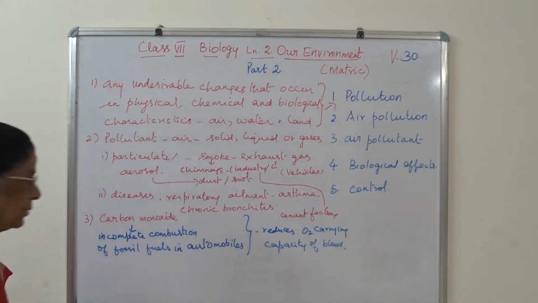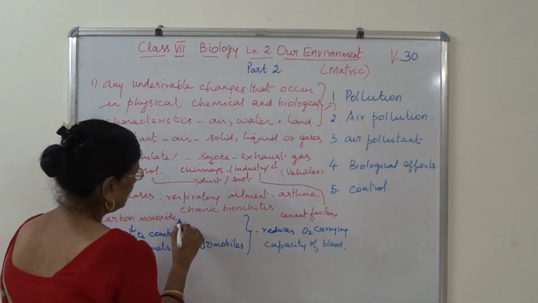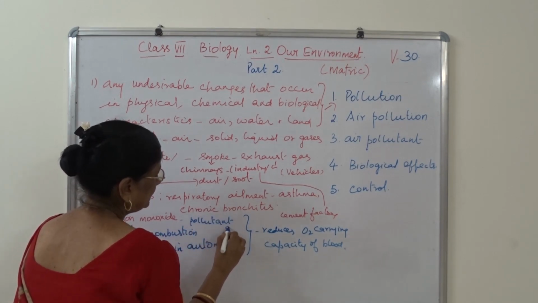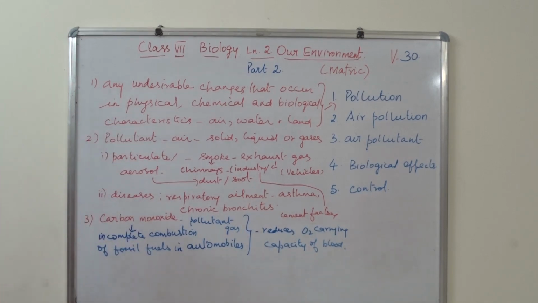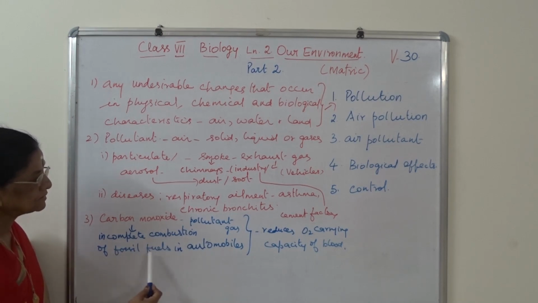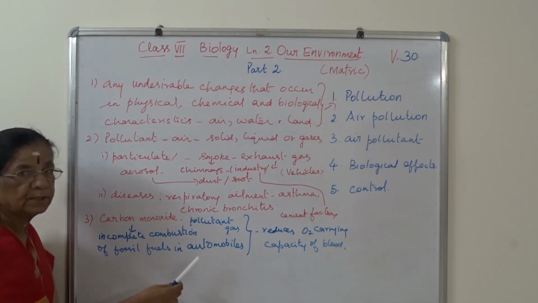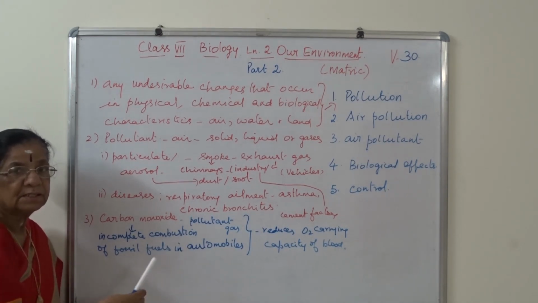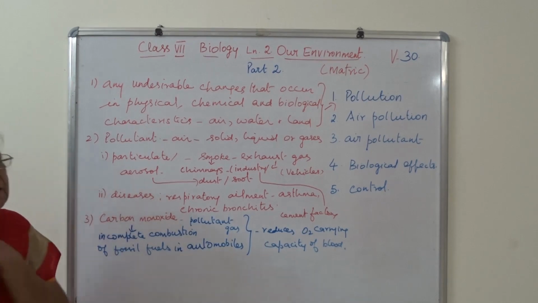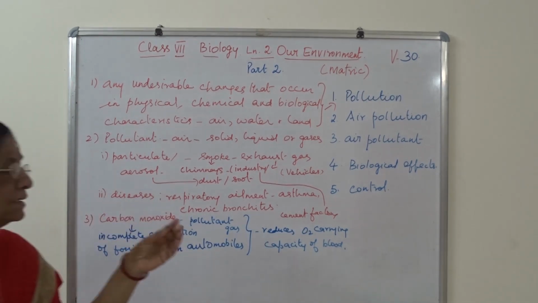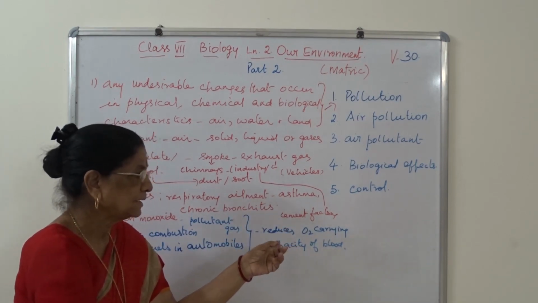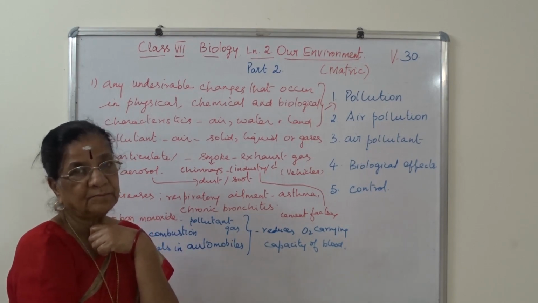As a result of the pollutant carbon monoxide, which is a gas, it is formed due to incomplete combustion of fossil fuel in automobiles. Automobiles means car, bus, van, truck. When they are going, they emit gases, including carbon monoxide, and it affects people by reducing the oxygen carrying capacity of the blood.